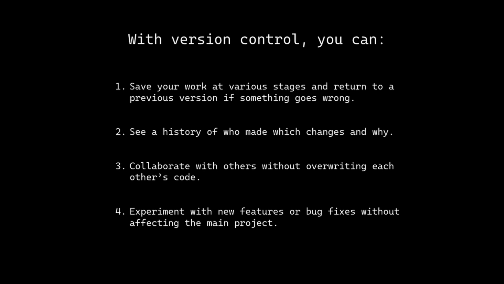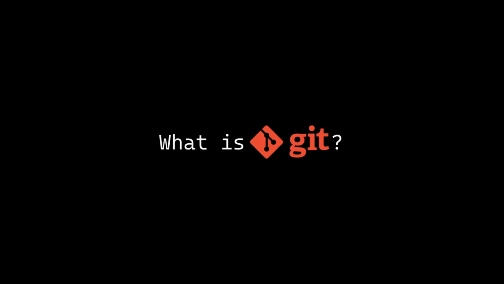Version control systems can be local or distributed. Local ones are on your computer and distributed ones are shared online. Git is a distributed system. What is Git? Git is a distributed version control system created by Linus Torvalds, the creator of Linux. This helps developers manage large and complex projects. Git is one of the most widely used systems today due to its speed, flexibility, and powerful features.